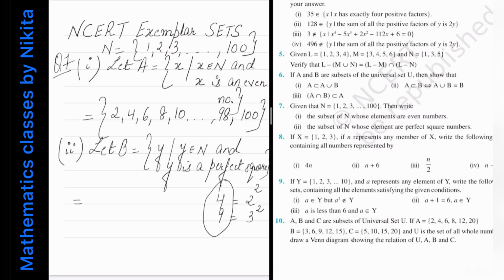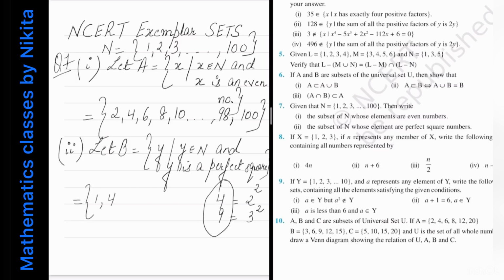Now the roster form of B will be equal to. You have to find the roster form of B. So my suggestion is start with 1, 2, 3 and so on and keep taking their squares. But the condition is that their squares should belong to N. For example, let me start with 1. Then 1 square is 1. Then 2 square is 4.